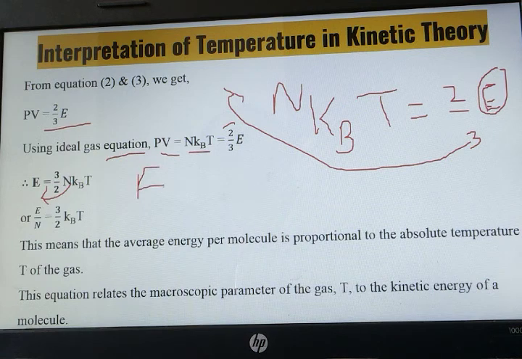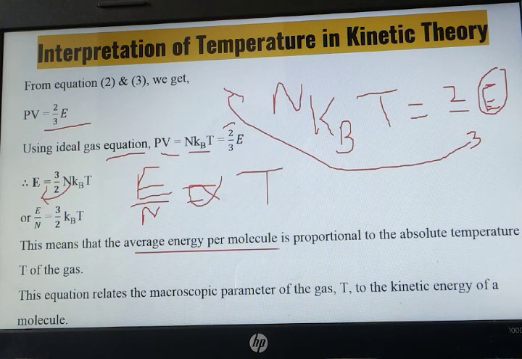So what this equation states is that E upon N, the total average energy per molecule, is directly proportional to absolute temperature.